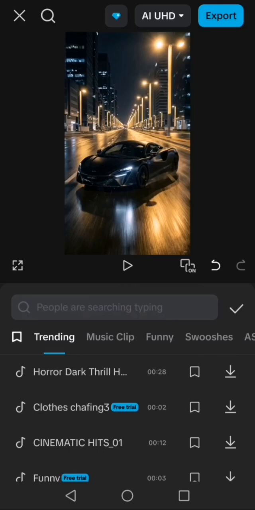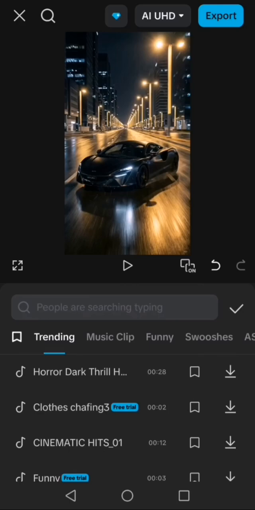So after tapping on sound FX, you search any sound you actually want to use, like all these funny sounds you see on TikTok, YouTube. Yes, this is the place you add them. So you're gonna search on any sound of your choice.